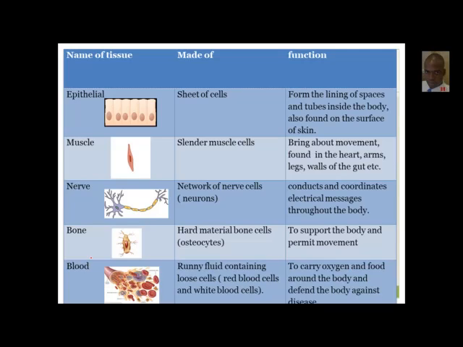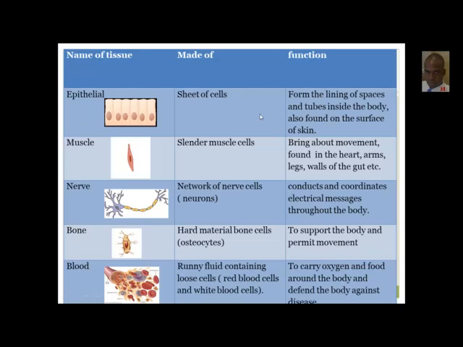So let us look at some other types of tissue. We have epithelial tissue. As we said before, it's made up of sheets of cells, and the function really is to form the lining of spaces and tubes inside the body, also found on the surface of the skin. So the epithelial tissue is on the surface of our skin. That's the most observable example we could use right now.